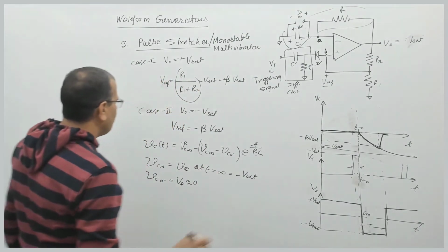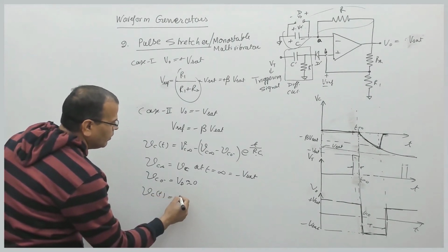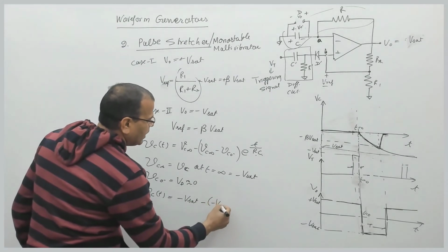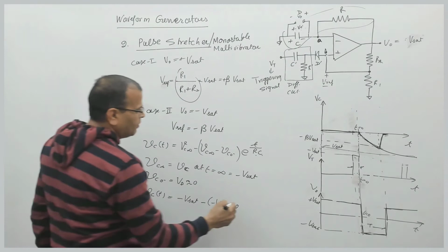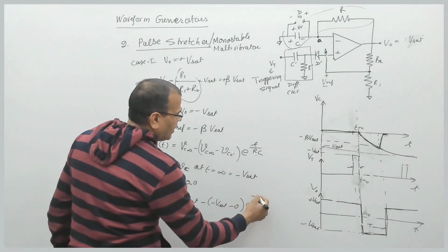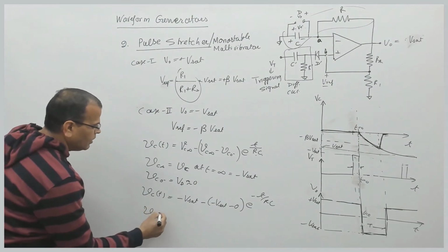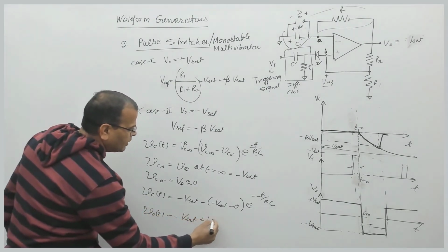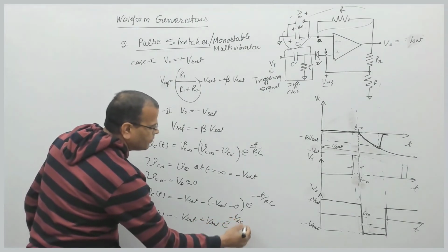So now I can write expression of Vc(t) equal to minus Vsat minus of (minus Vsat minus 0). I have taken Vd to be approximately 0, e raised to power minus t by RC. So this gives Vc(t) equal to minus Vsat plus Vsat e raised to power minus t by RC, right?